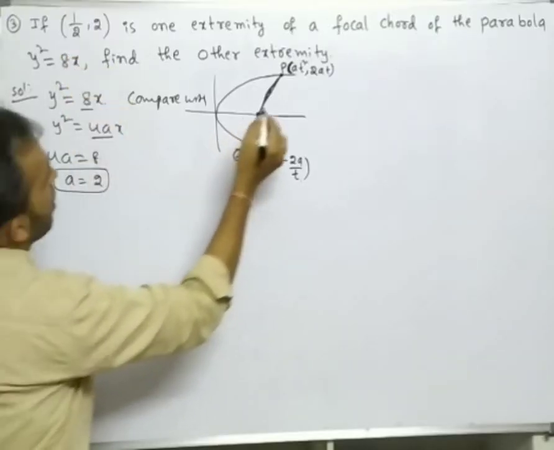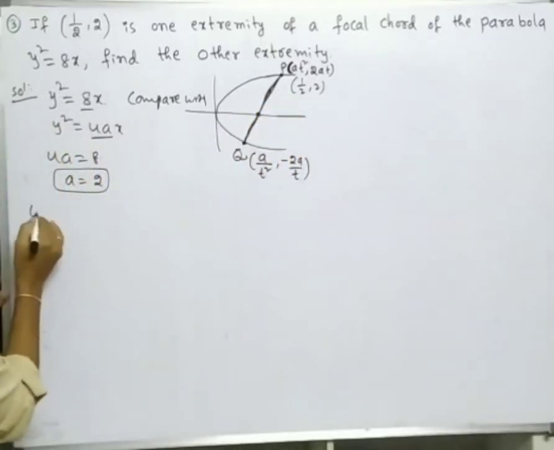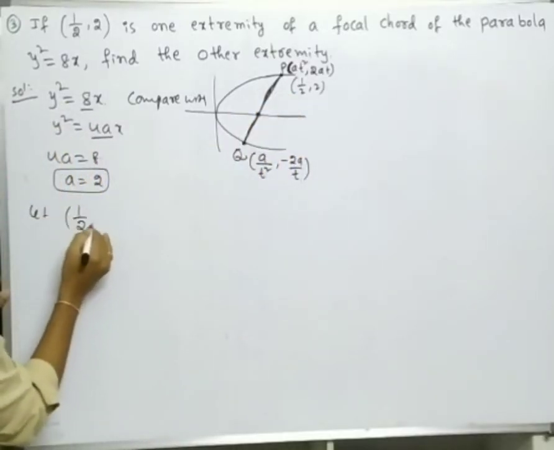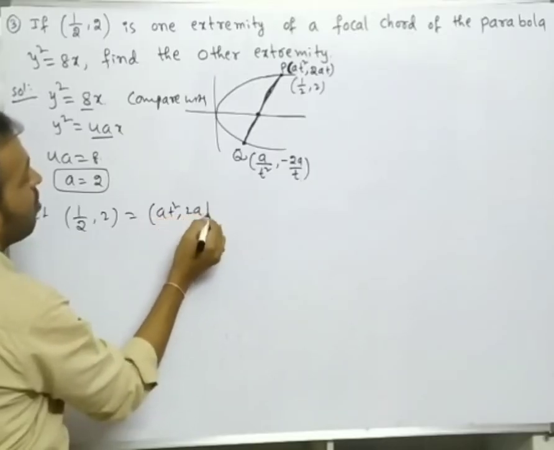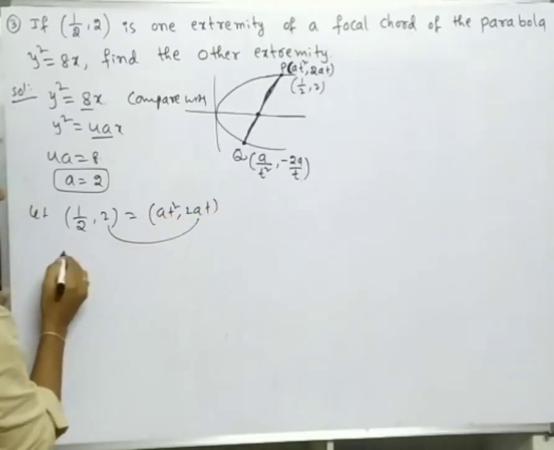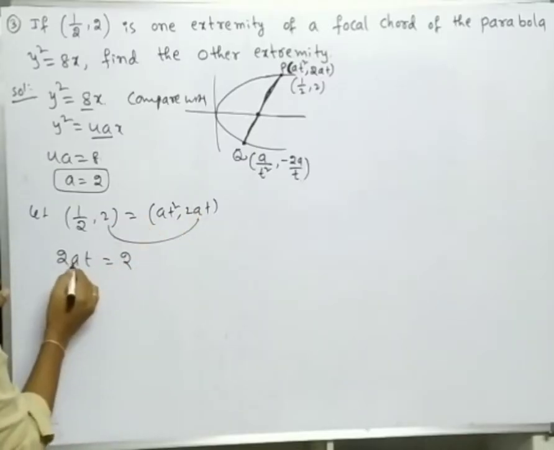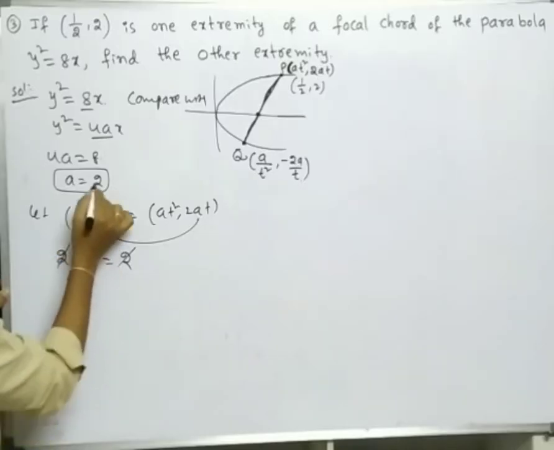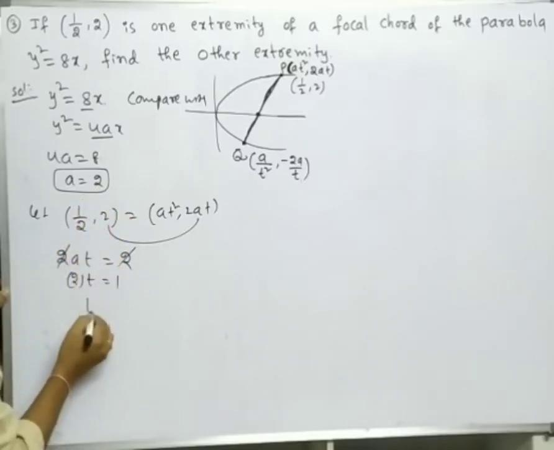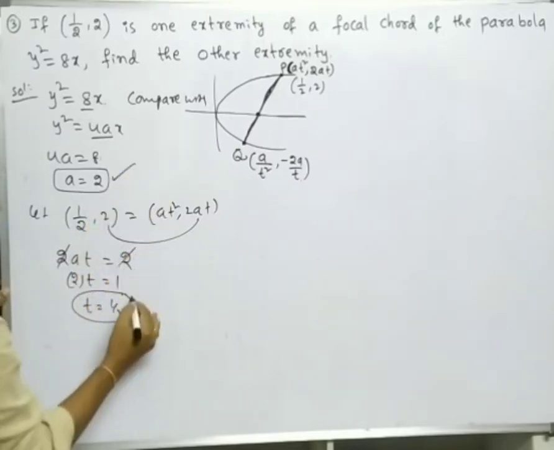Given one extremity, let this extremity be (1 by 2 comma 2). Compare one end point (1 by 2 comma 2) with (a t square comma 2 a t). Compare these two, you will get 2 a t is equal to 2. We have a is 2, so 2 into t is equal to 1, then t is equal to 1 by 2. So we got the value of a and t.